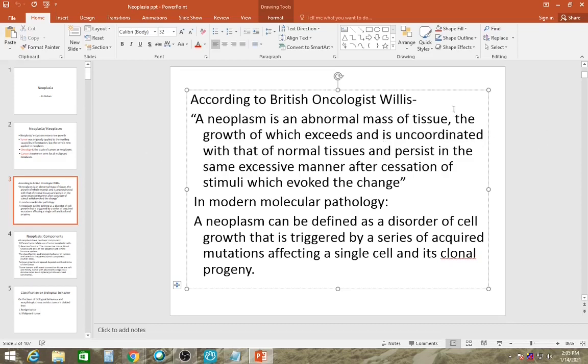A neoplasia is an abnormal mass of tissue, the growth of which exceeds and is uncoordinated with that of normal tissue and persists in the same excessive manner after cessation of the stimuli which evoked the change. Okay, this is from Robbins and we have to learn this. Molecular pathology: a neoplasm can be defined as a disorder of cell growth. It is triggered by a series of acquired mutations. These acquired mutations we will learn. Some of them are called driver mutations, some of them are called passenger mutations. We will learn about them. A series of acquired mutations affecting a single cell and its clonal progeny.